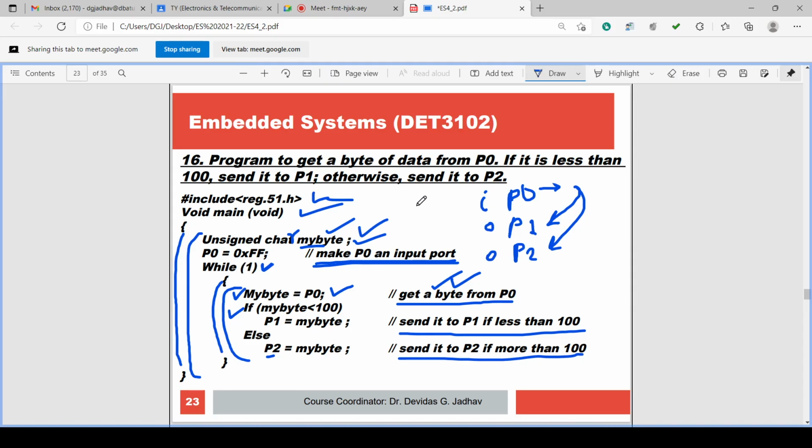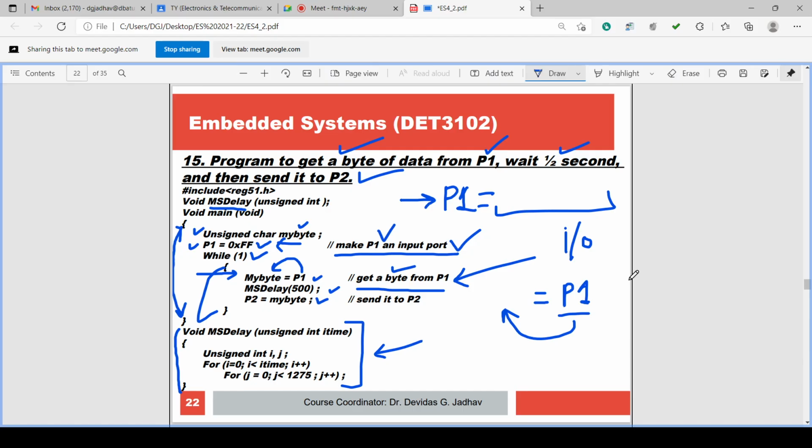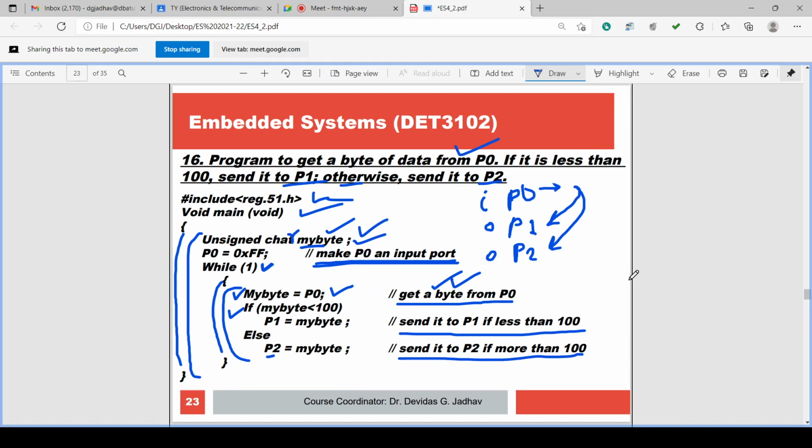So in this way, a byte of data from P0 is read. If the data on P0 is less than 100, it is sent to P1. Otherwise, that means data is more than 100 or equal to 100, it is sent to P2. Here also the port P0 is read. In the previous program, port P1 is written. Here also port P0 is read.